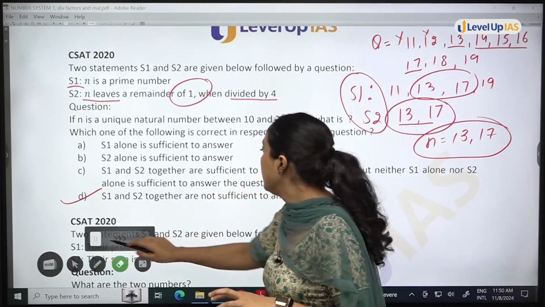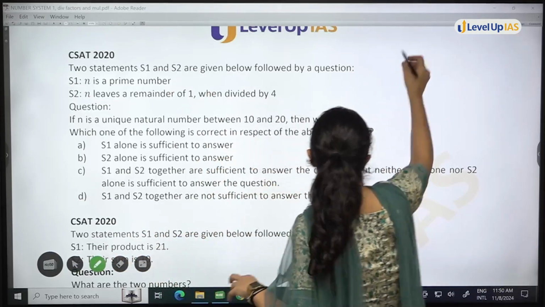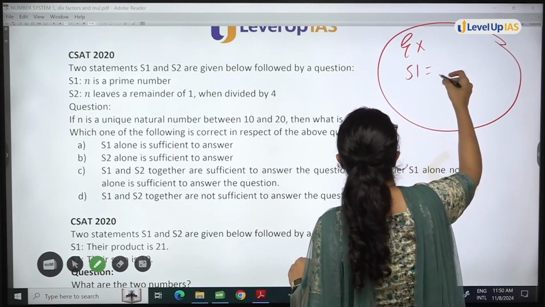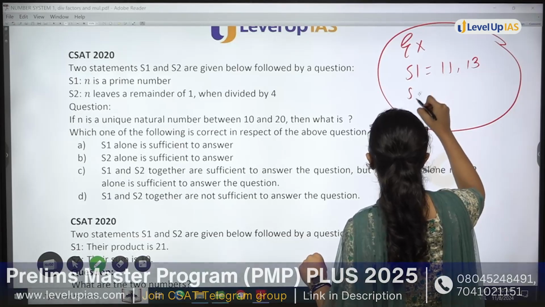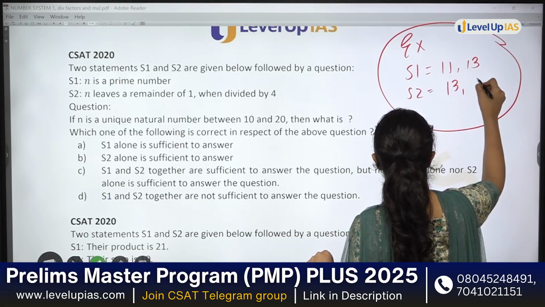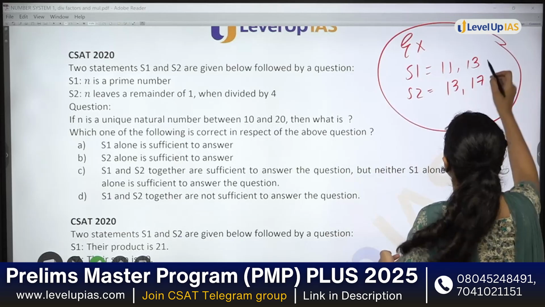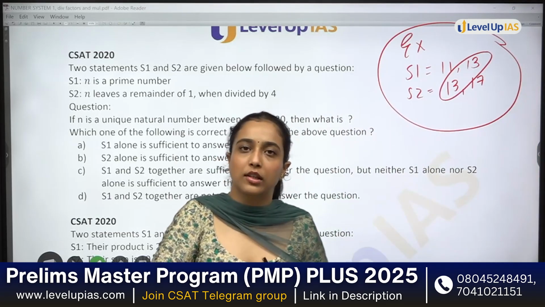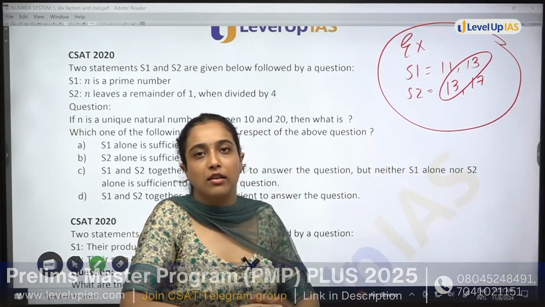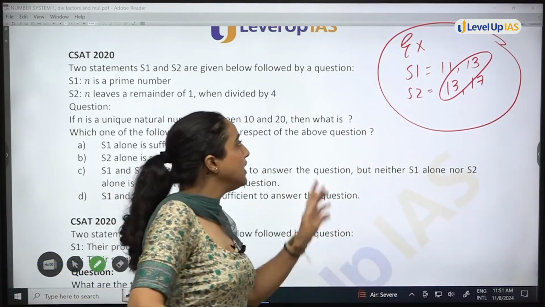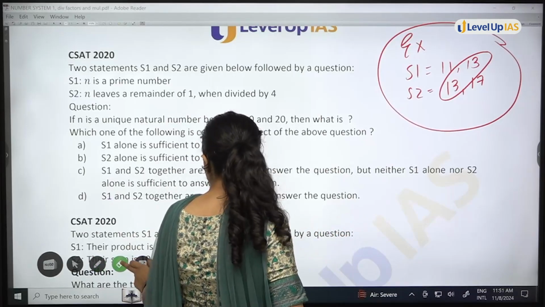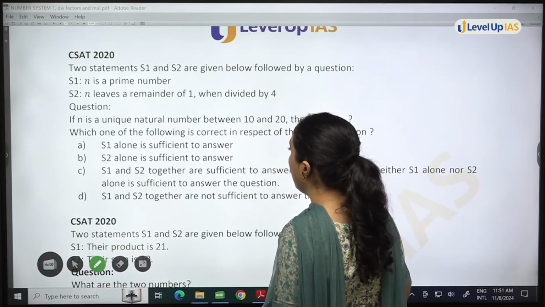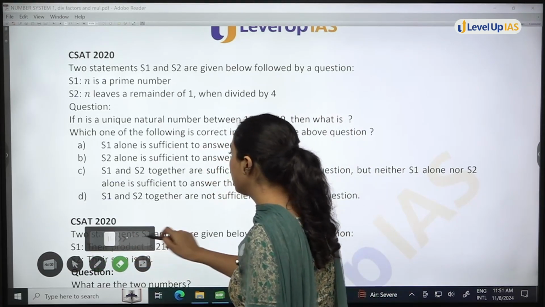For example, let's say S1 would have been 11 and 13 and S2 would have said n's value is 13, 17. If you combine these two, only 13 satisfies both, so n would have been 13. In such cases, you could have identified a unique value. But in our statements, a unique value was not possible. So, answer was D, both together are also not sufficient.